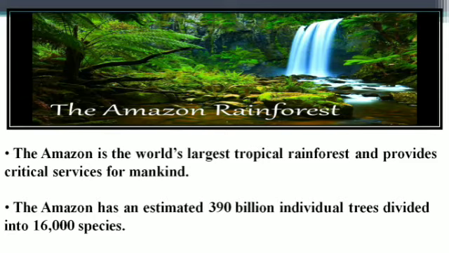So, critical services for mankind here simply means the dense forest areas, and everybody should know that it is the world's largest tropical rainforest. Tropical, why? Because it lies in the tropical areas, Tropic of Cancer, Tropic of Capricorn.